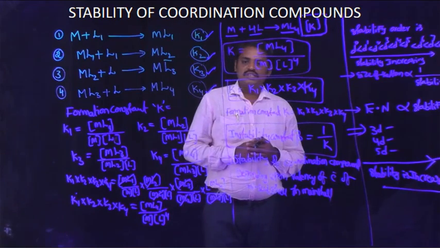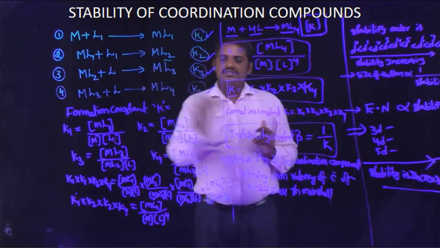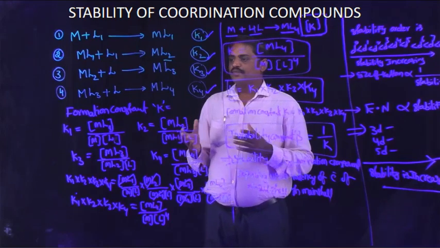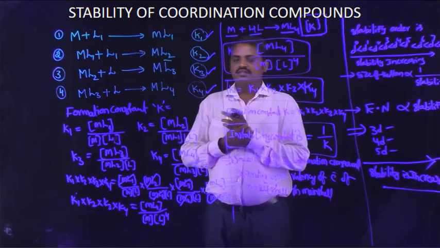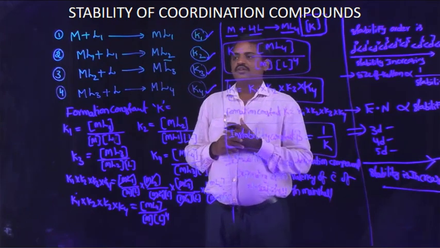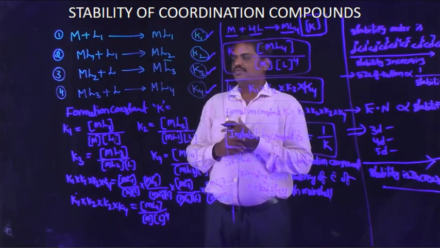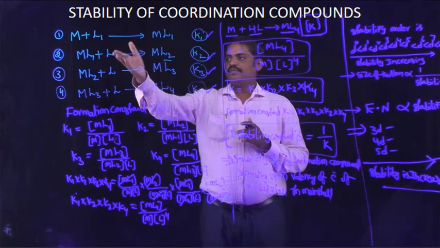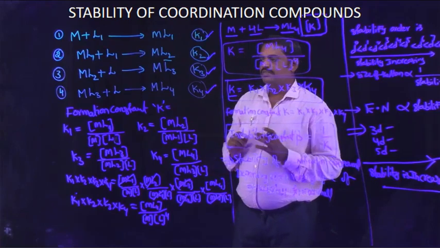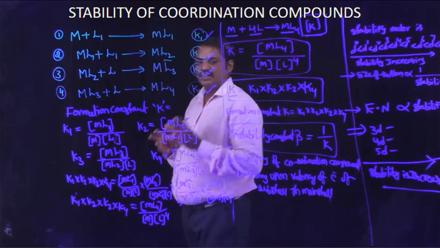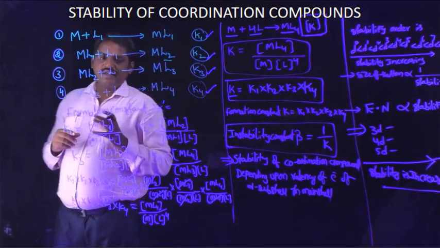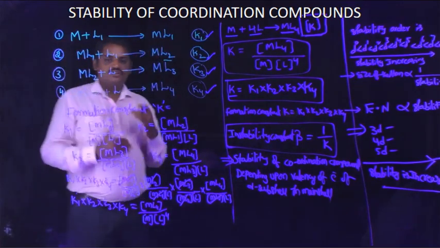Once again, recall these concepts. First, I explained the stability of the coordination compound on the basis of equilibrium constants. For example, the formation of a tetrahedral complex is taken. In this complex formation there are 4 indirect steps.